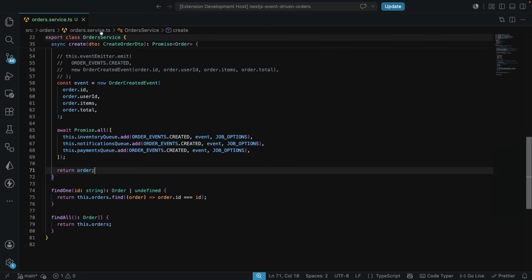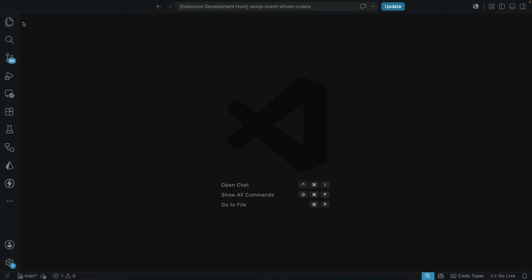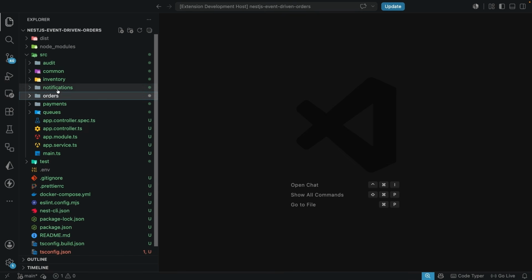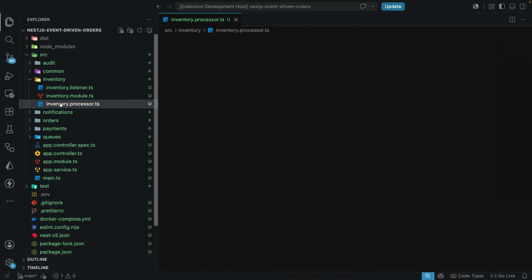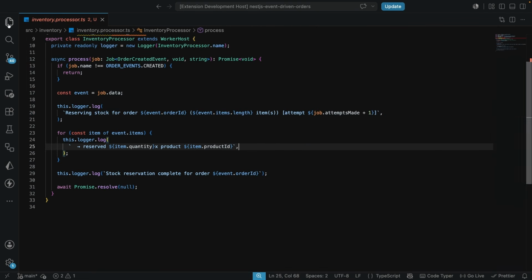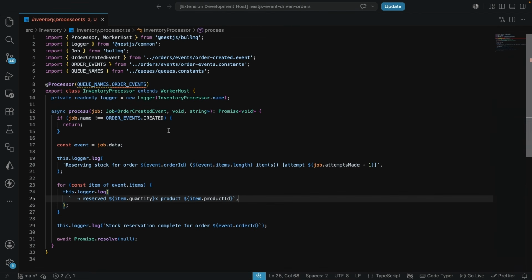The only thing I'm going to double check right now, as we have the order service done, is where we have the processor, so the inventory processor that we created previously. Yes, we have an error over here. This is no longer going to be the QueueNames.orderEvents. This is going to be the QueueNames.inventory, like this.